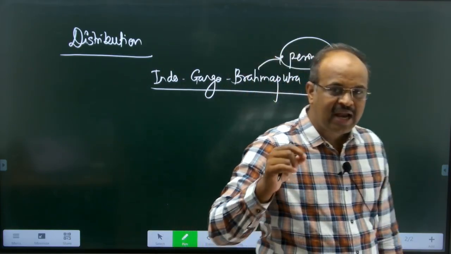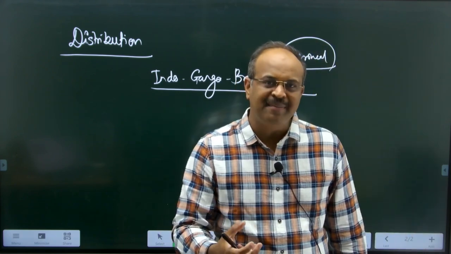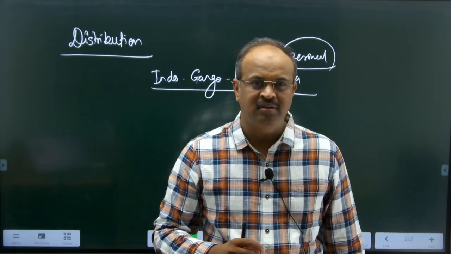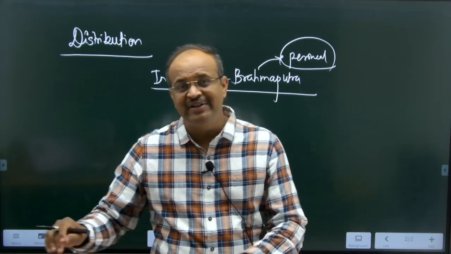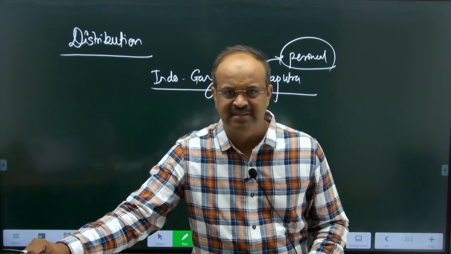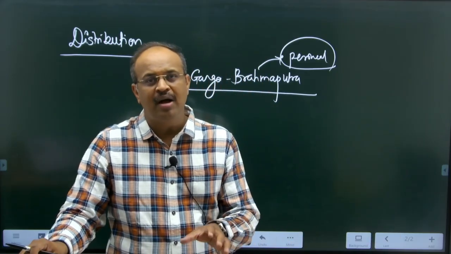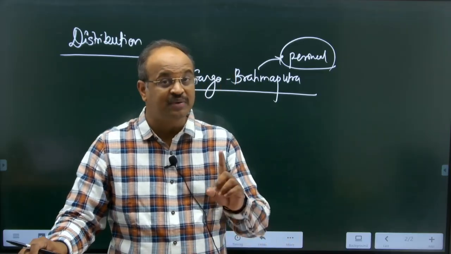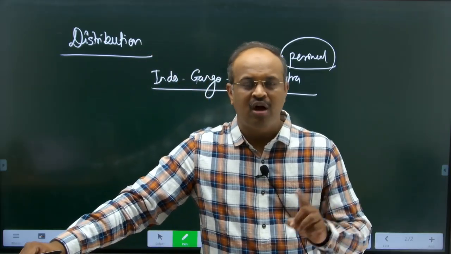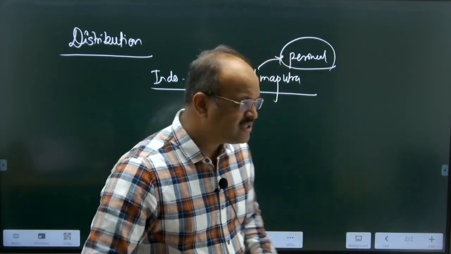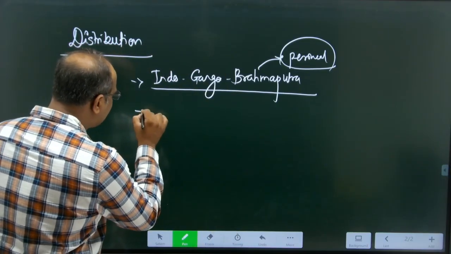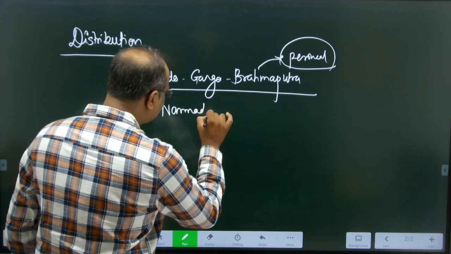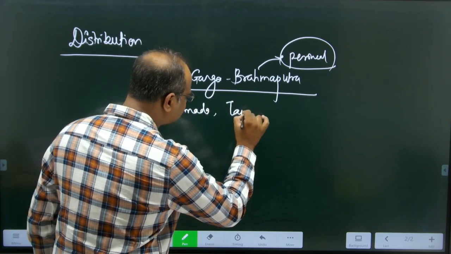And because of that, throughout the year they bring sediments from the Himalayan regions and deposit them on the plain region. This process has continuously taken place for millions of years, and that is how the Indo-Ganga-Brahmaputra plains have been formed. So this is one of the most important and most fertile regions of the world. So it is the first region. Second, we can say the flood plains or valleys of Narmada, Tapi, Mahanadi.